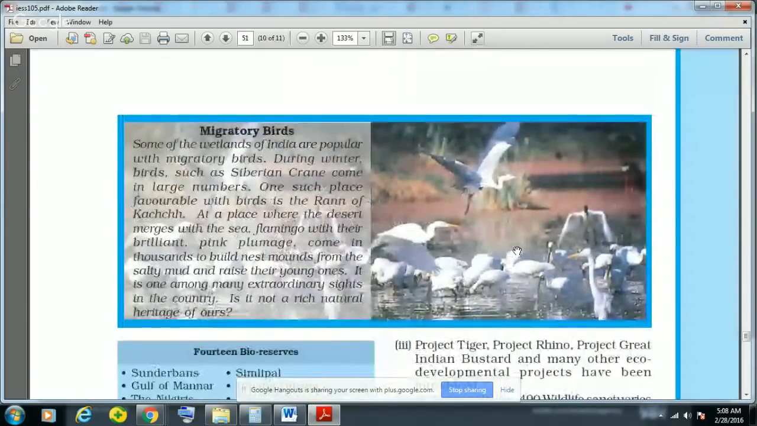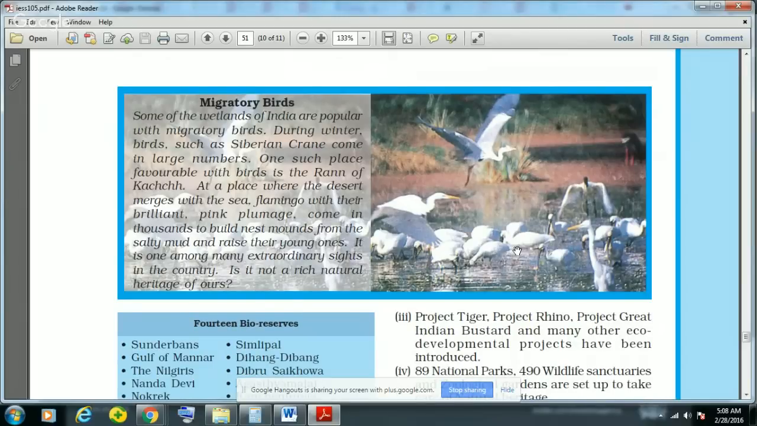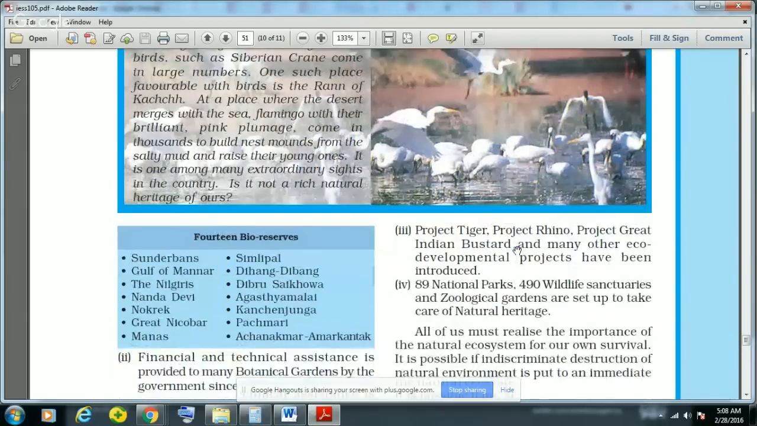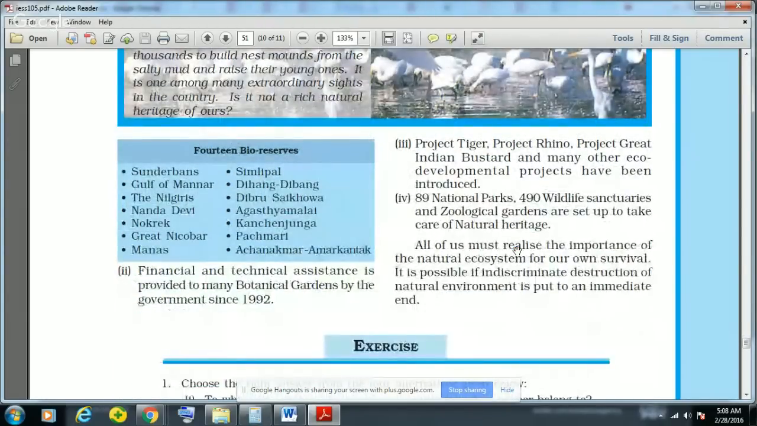And this is about the migratory birds in India because of the winter season. When it is winter in Russia, in the Siberia region, these birds, because of the extreme cold there, migrate to other places like India. They come to this place, the Gulf of Rann of Kutch, and at this place the desert merges with the sea. So that is why flamingo birds came here. And there are 18 biosphere reserves in India. Please remember this. We will discuss all the 18 biosphere reserves in the next video.